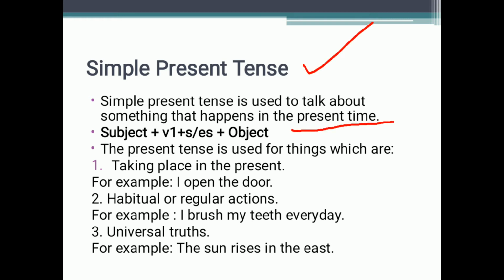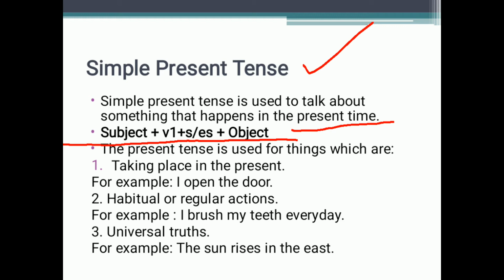The general rule is given here. General rule means how we can change a regular sentence into simple present tense. The rule is subject plus first form of verb. V1 denotes the first form of verb. Then according to the subject, we can add s or es. Like for singulars, we add s or es, and for plural, we don't add s or es with the verb, as we have learnt in the previous part.